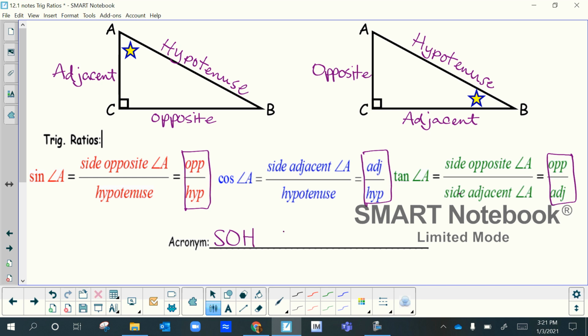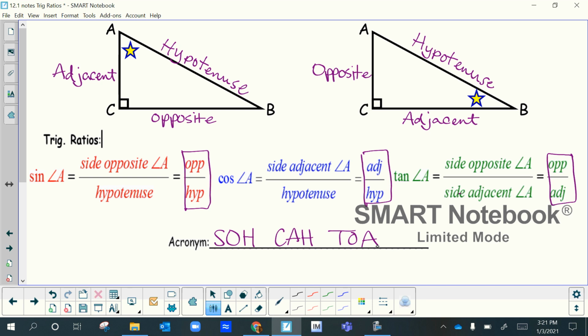SOH, CAH, TOA, okay? SOH stands for sine is opposite over hypotenuse, cosine is adjacent over hypotenuse, and tangent is opposite over adjacent, okay? And so a lot of my students, well, really, we used this acronym way back when students had to